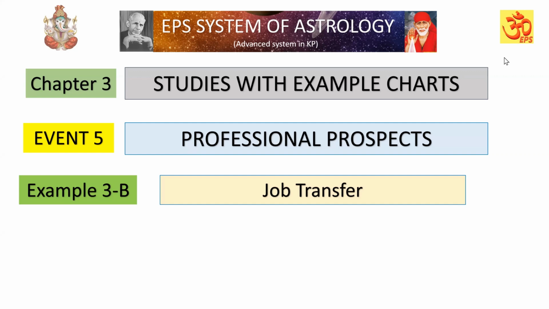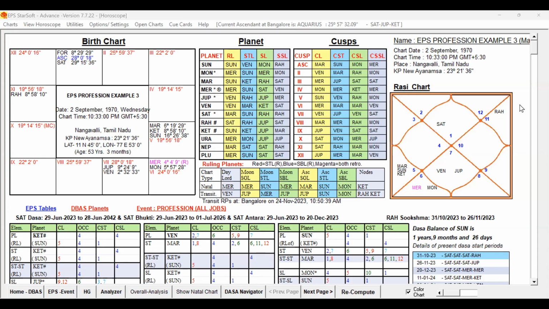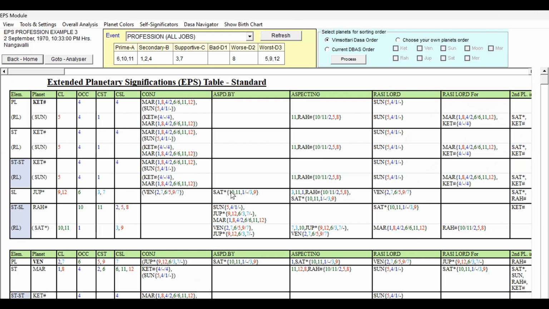Let us examine this chart for the event, in which period the native got the job transfer. This is the birth chart of example number 3, which we had a detailed discussion on in the previous video with example 3A. Now we are going to discuss the job transfer. So first let us move to the EPS table. Let us change the event. It is already there for professional all jobs.